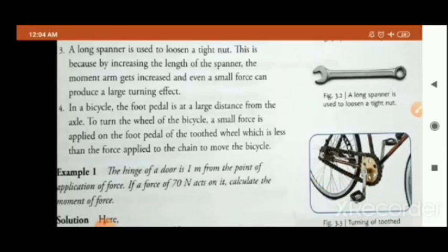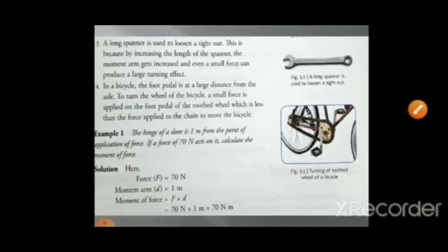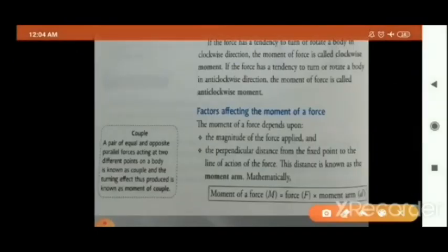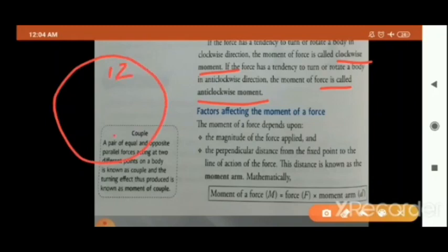Now one more thing I want to explain to you, children: clockwise movement and anti-clockwise movement. What is clockwise movement or anti-clockwise movement? Which direction is known as clockwise? Have you seen your wall clock? Yes. 12, 6, 3, 9.